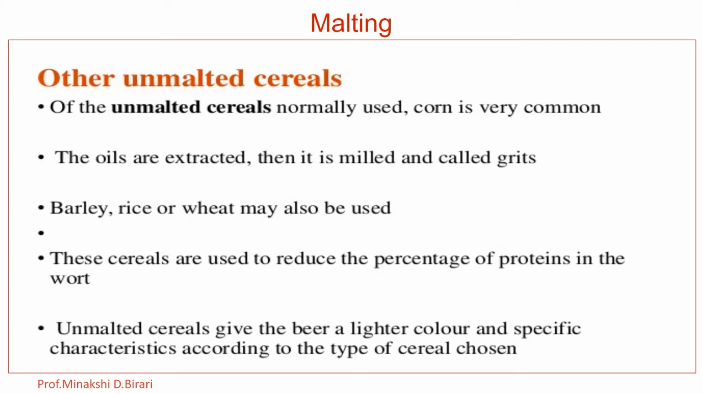So, malt is prepared from barley by soaking it in water. Also, among the unmalted cereals normally used, corn is very common. The oils are extracted, then it is milled and called grits. Barley, rice or wheat may also be used. These cereals are used to reduce the percentage of proteins in the wort. So, that whole process is called malting.